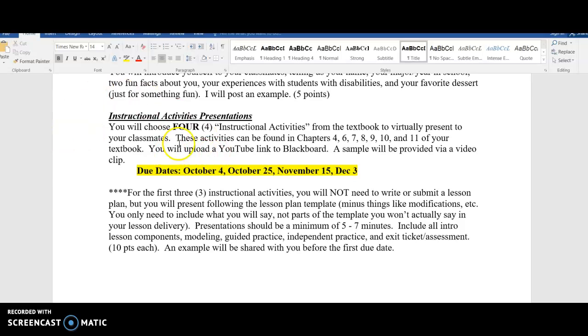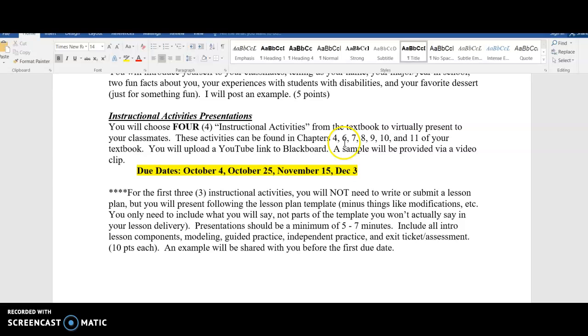So you're going to do 4, and that is an increase from the last times that I've taught this course, and there's a reason why. This is a methods course, so I really want to expose you to as many methods as possible for teaching students with learning disabilities. So that's why I took some assignments out and I added in some of these instructional activities presentations.